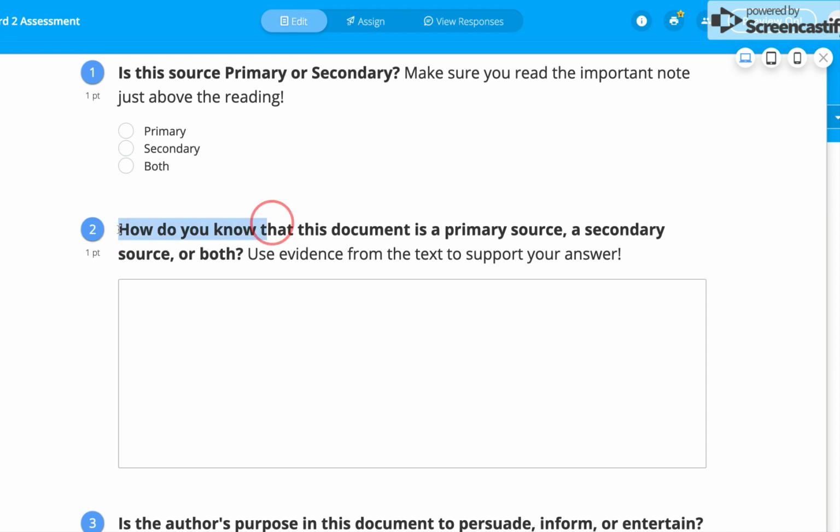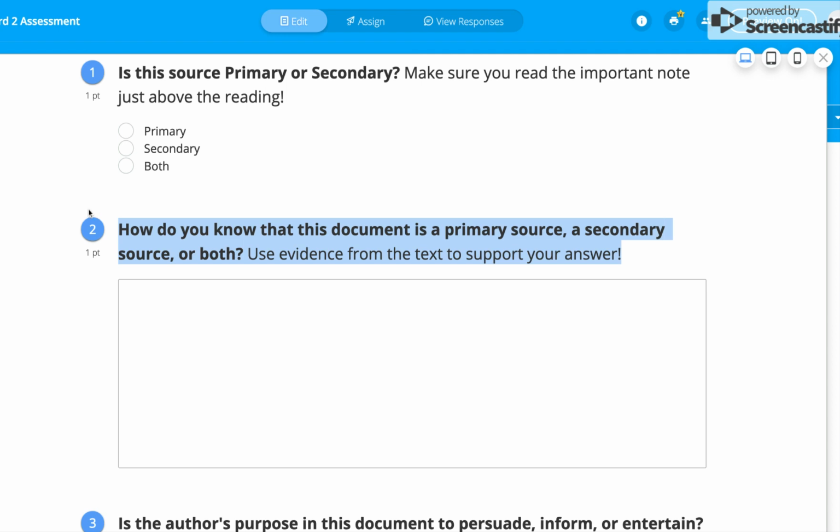And this, guys, is where most of your grade is going to come. Getting this right, telling me whether it's primary or secondary or both, is important. But most of your grade is going to be based on how well you explain your answer. And honestly, guys, if you get the answer wrong, but you explain your answer well, then you will still get points for that. So I really want you to spend some time answering these questions carefully.